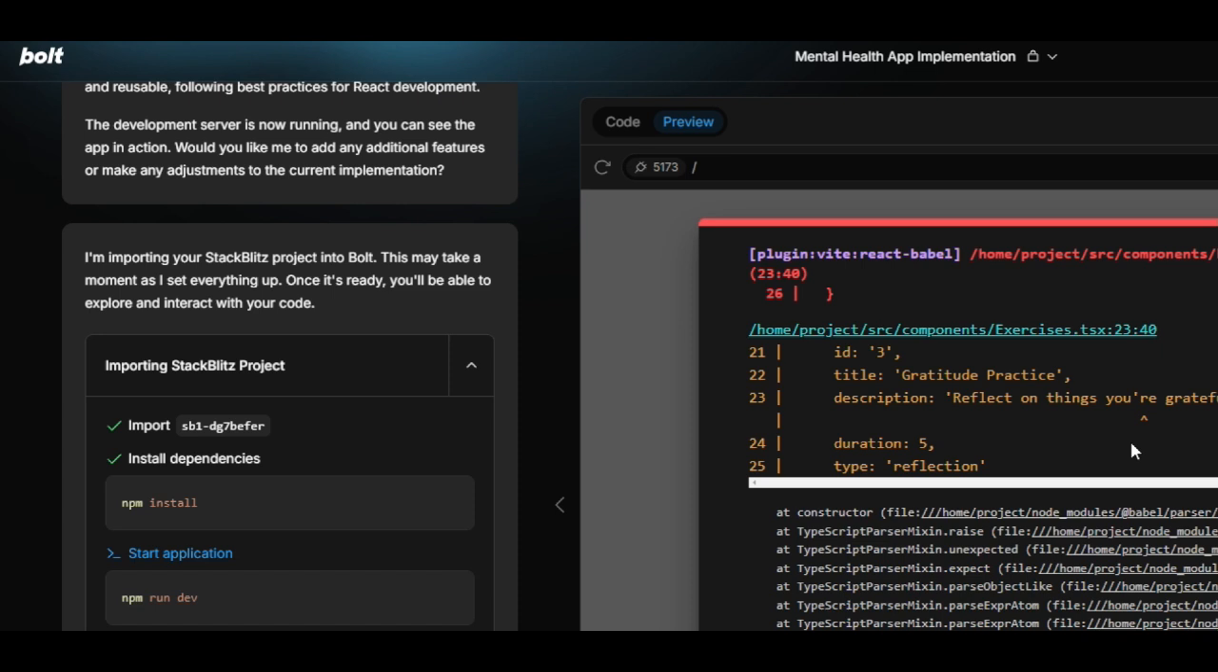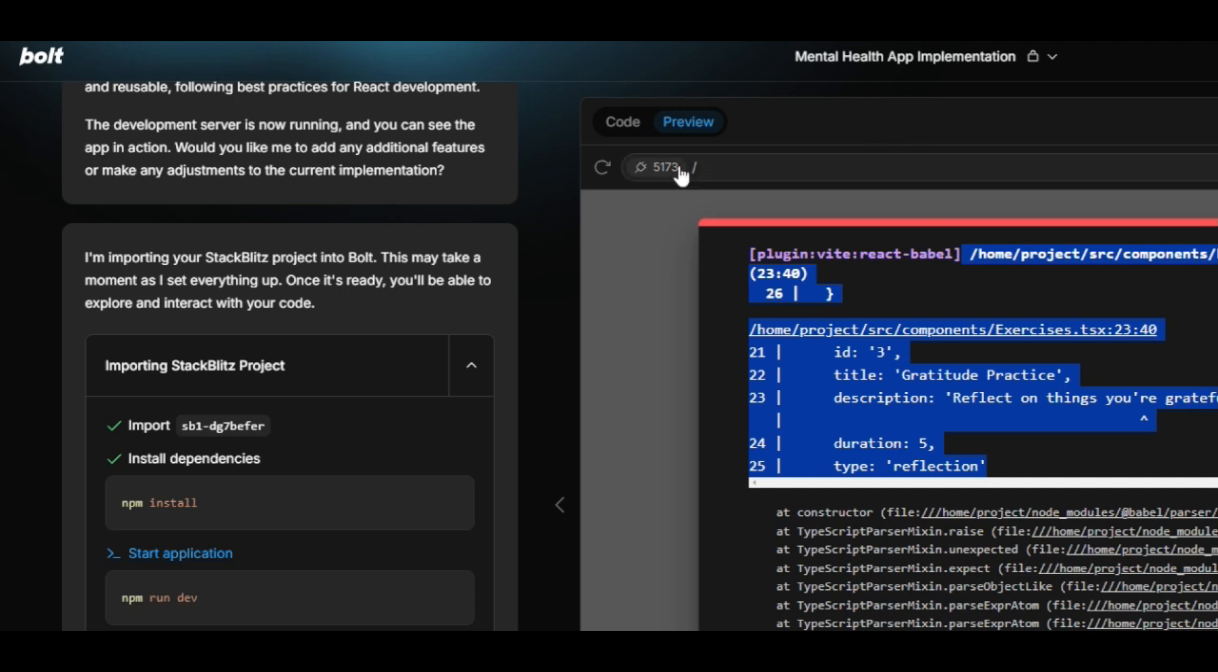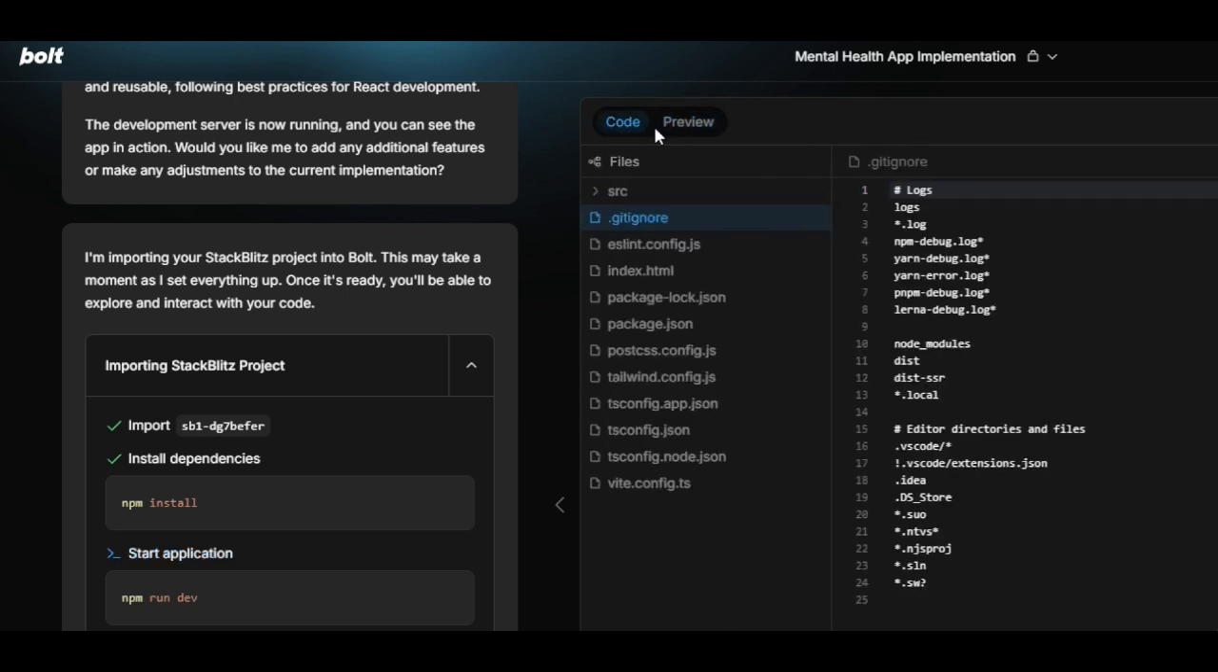So it's probably easier for me just to paste. Okay, I will paste this. Expecting this. Got error. Preview code.